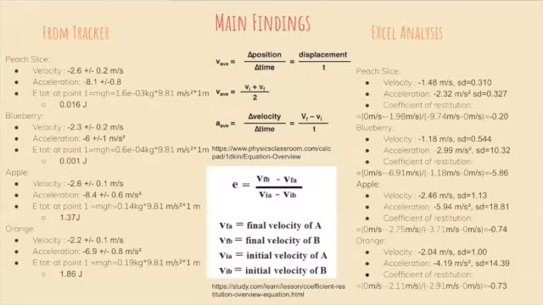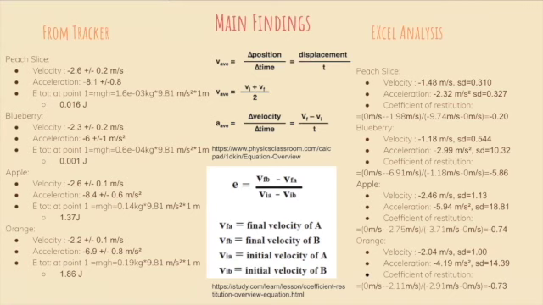Our main findings: we're looking at the velocities. We can see that there was not really a trend of larger or smaller velocities based on mass, and they fall over the same range from the line of best fit from position from Tracker. They are also pretty comparable to the average velocity calculated on Excel. The accelerations were notably not negative 9.81 meters per second squared, which was expected of gravity, and we are unsure as to why.